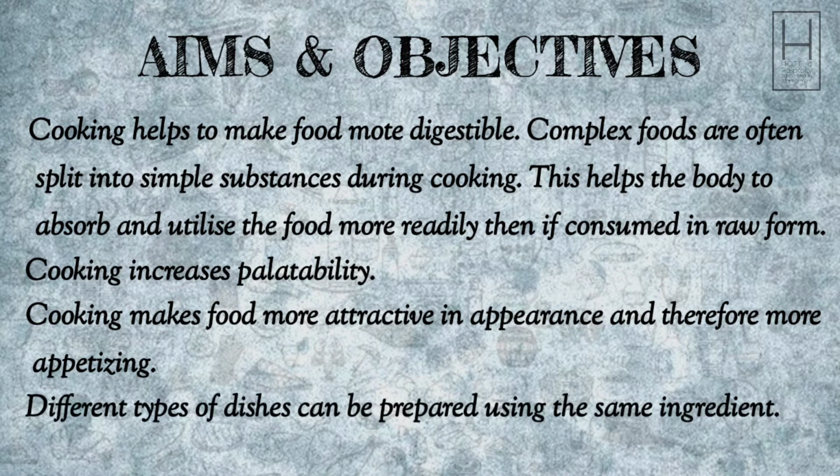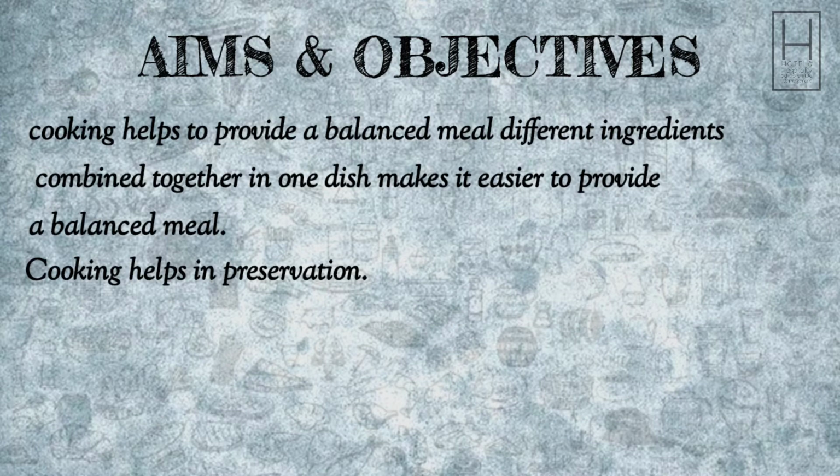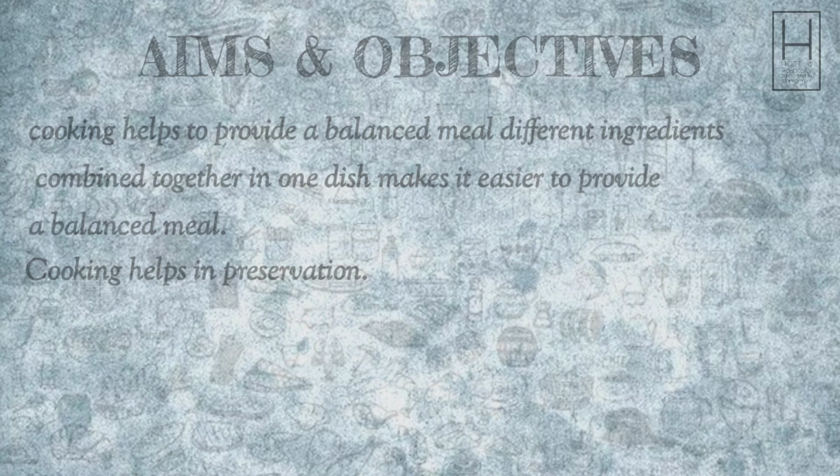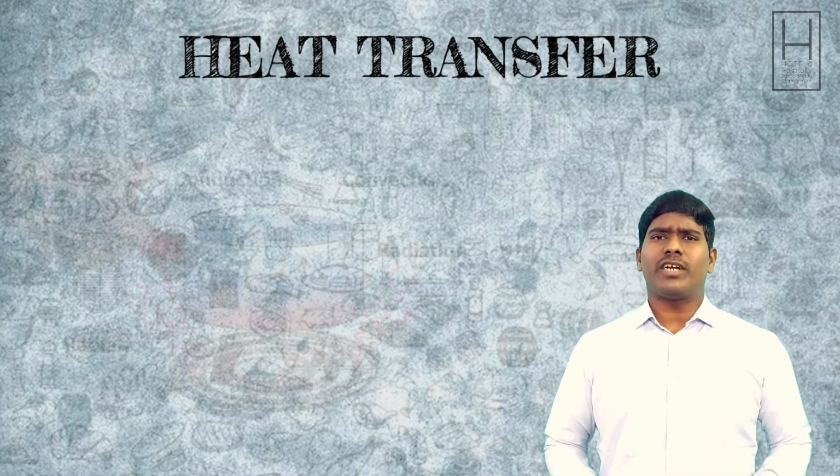Cooking introduces variety. Many different types of dishes can be prepared using the same ingredient. Cooking helps to provide a balanced meal. Different ingredients combined together in one dish make it easier to provide a balanced meal. Cooking helps in preservation.